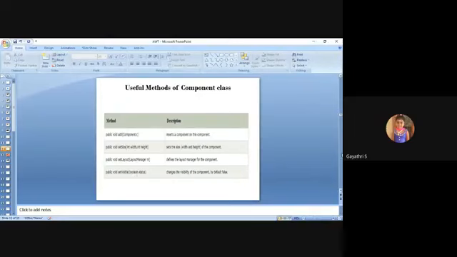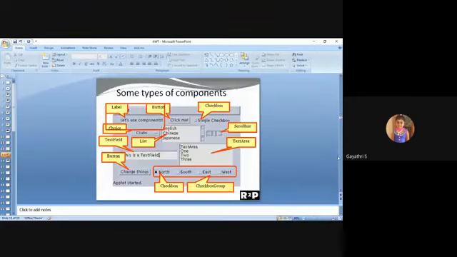Next, the types of components. See in the picture, almost all components are included. Basic AWT components. A label. A label means a simple piece of text.